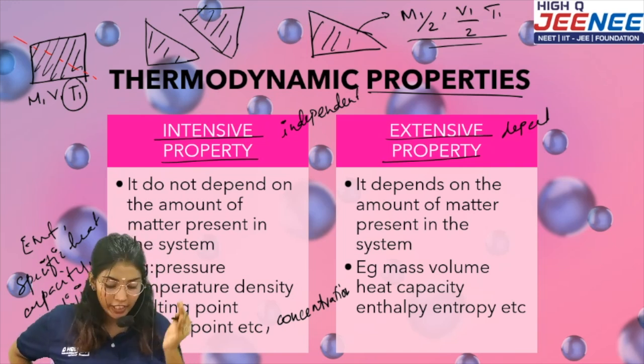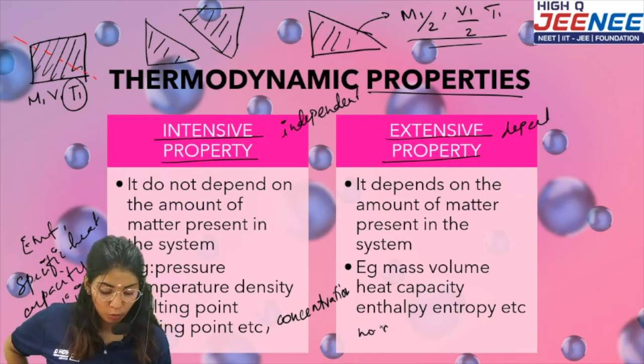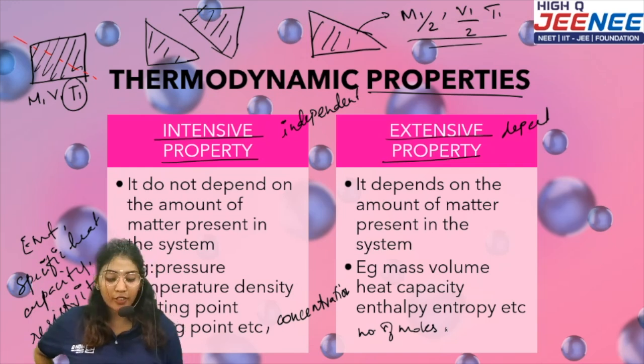Mass, volume, heat capacity, enthalpy, entropy, moles, number of moles. Okay, these things are subject to change.